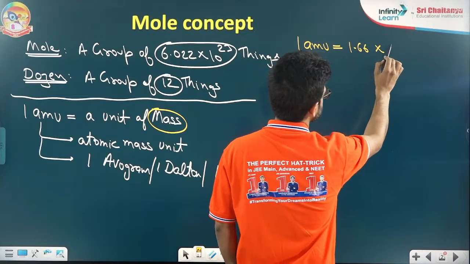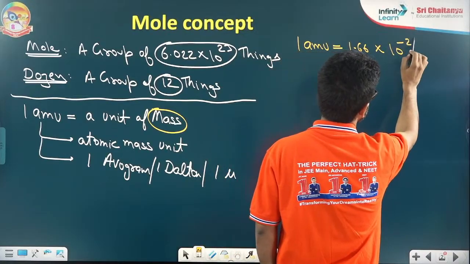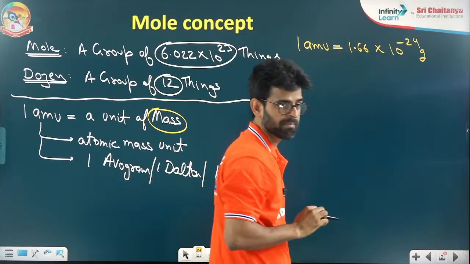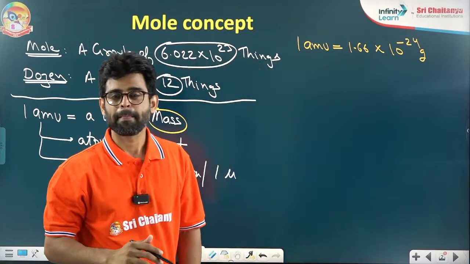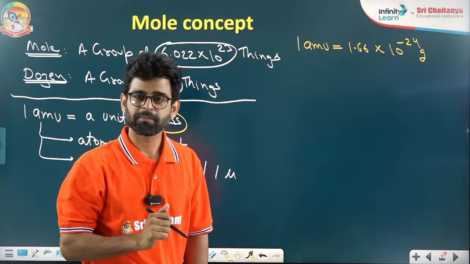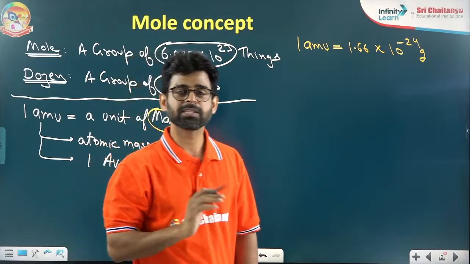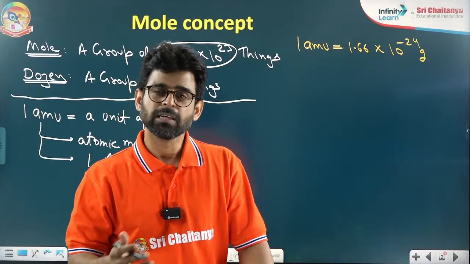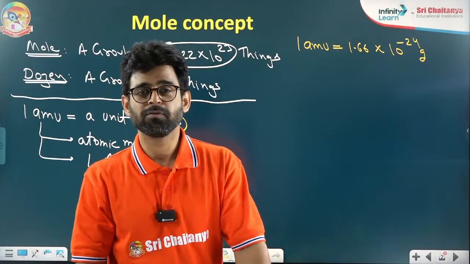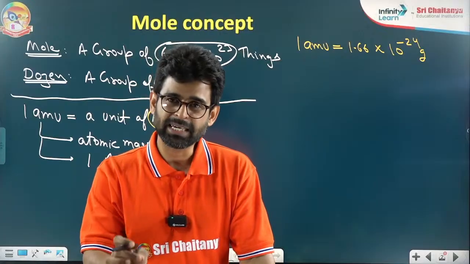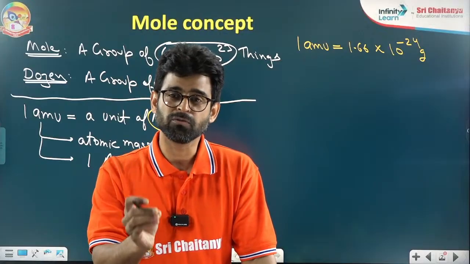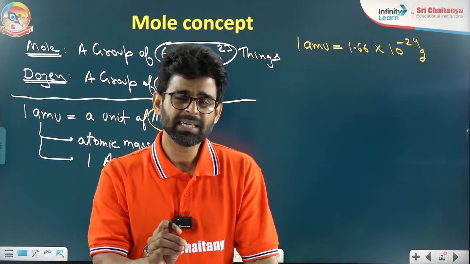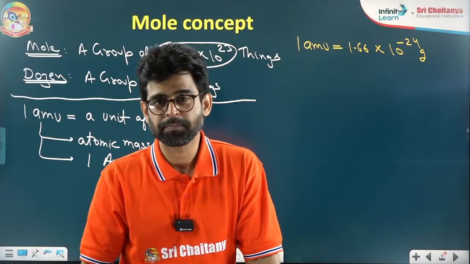Clear? Okay, the next thing: 1 AMU is equal to how many grams? It is almost 1.66 × 10^-24 gram. Clear? Like kg and gram have a relation, kg and milligram have a relation, gram and milligram, microgram. There are so many units of weight. Similarly, AMU is also a unit of weight or mass. It's a very small unit.